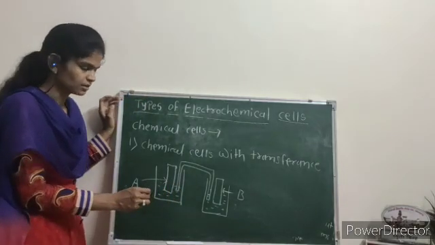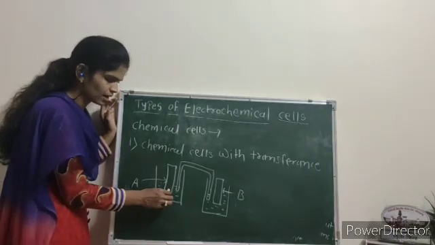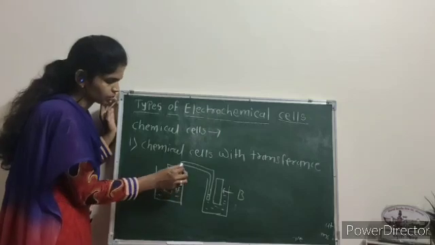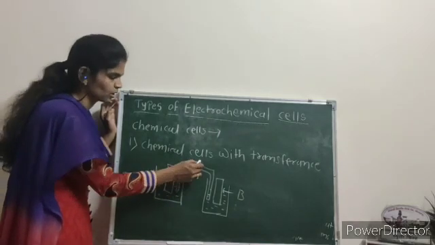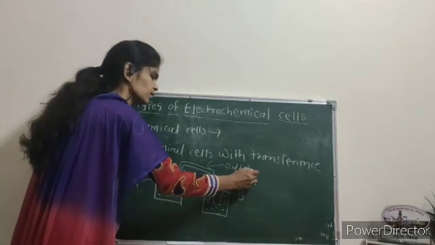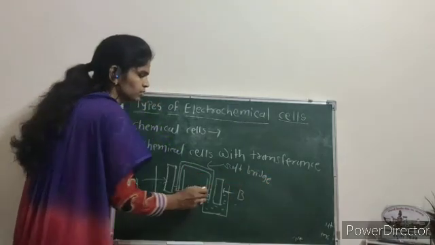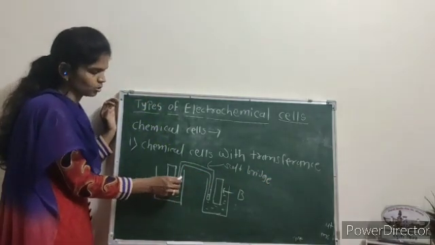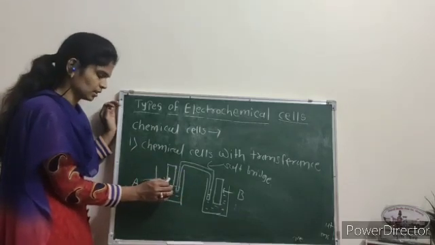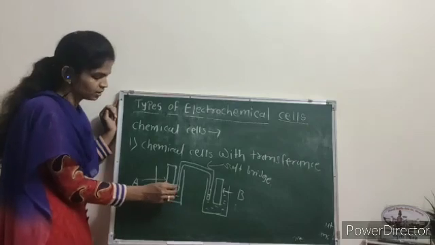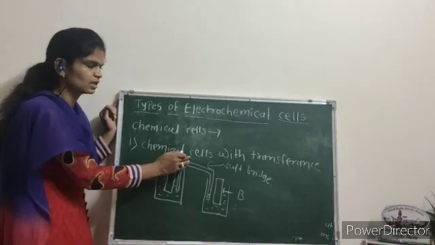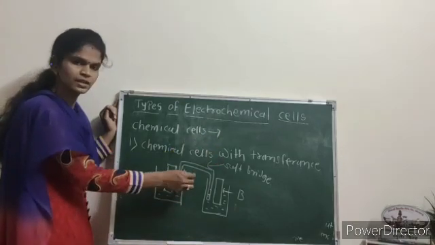When the reaction takes place, the transfer of ions from this half cell to this half cell is through the porous partition or salt bridge. From this salt bridge or porous partition, the transfer of ions takes place. Therefore, the reaction is carried out, and this type of cell is called chemical cell with transference, because ions are transferred.